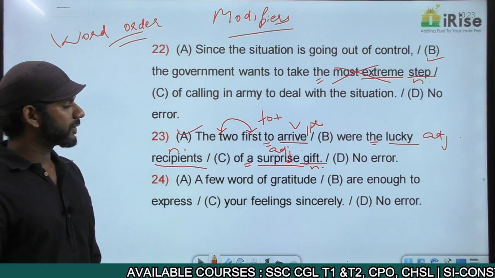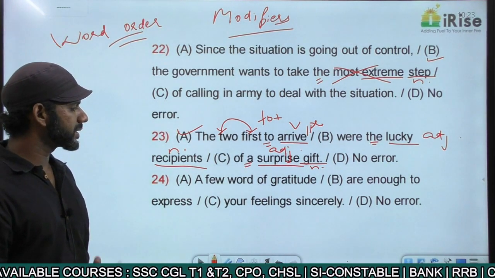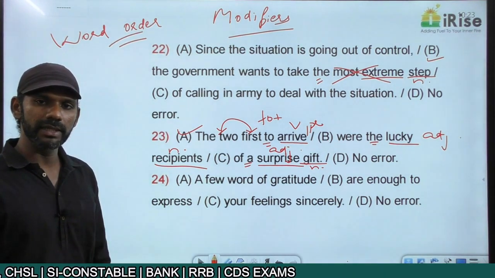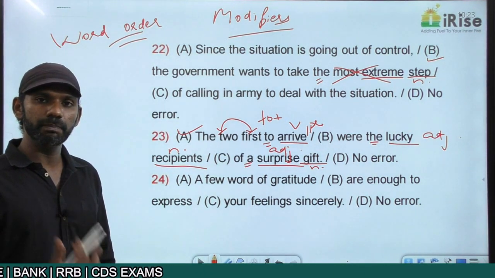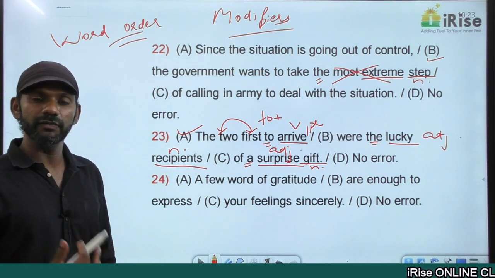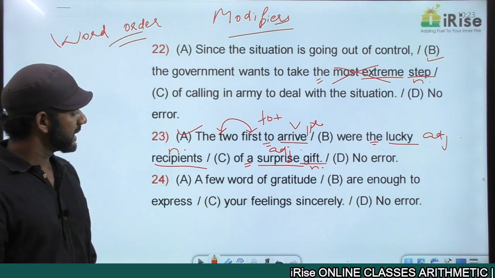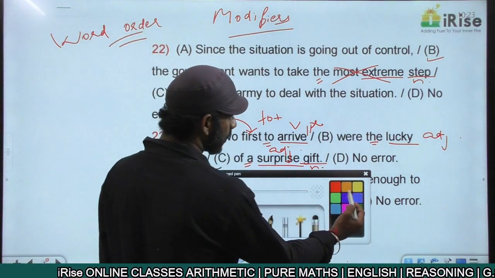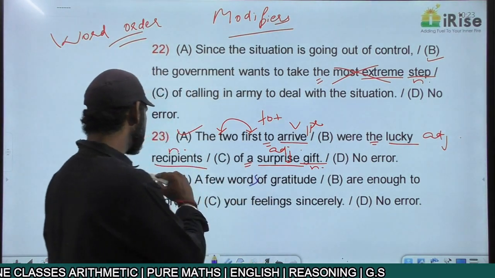A few words of gratitude are enough to express your feelings sincerely. A few boy, a few girl, a few book, a few pen, all these are wrong. A few pens, a few books, a few boys, a few girls. So a few word is a wrong usage. It must be a few words. The error is in part A.